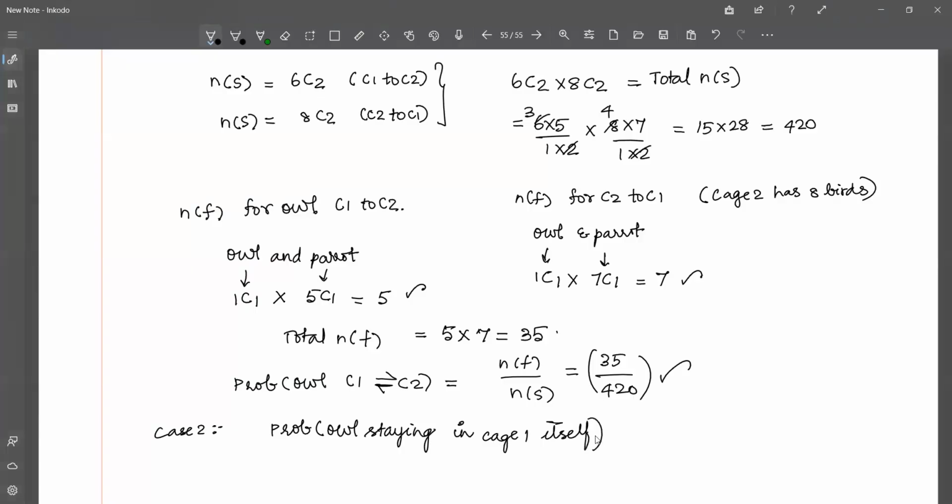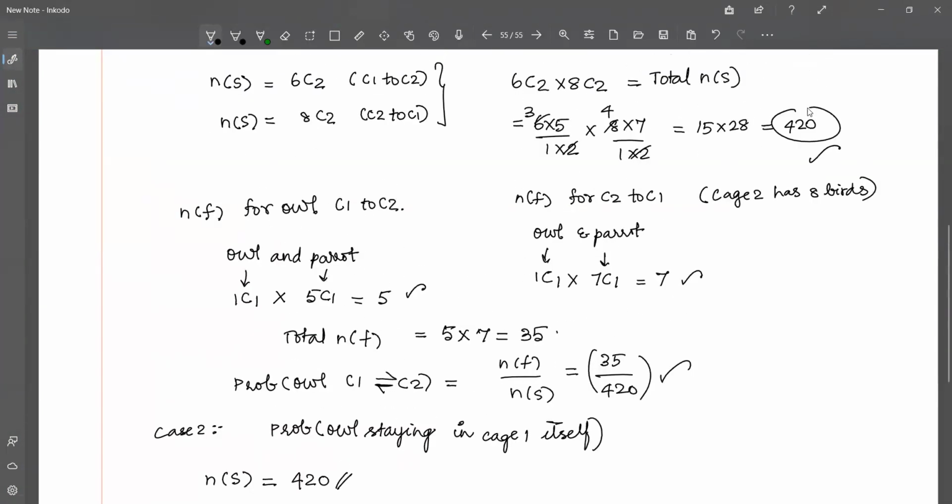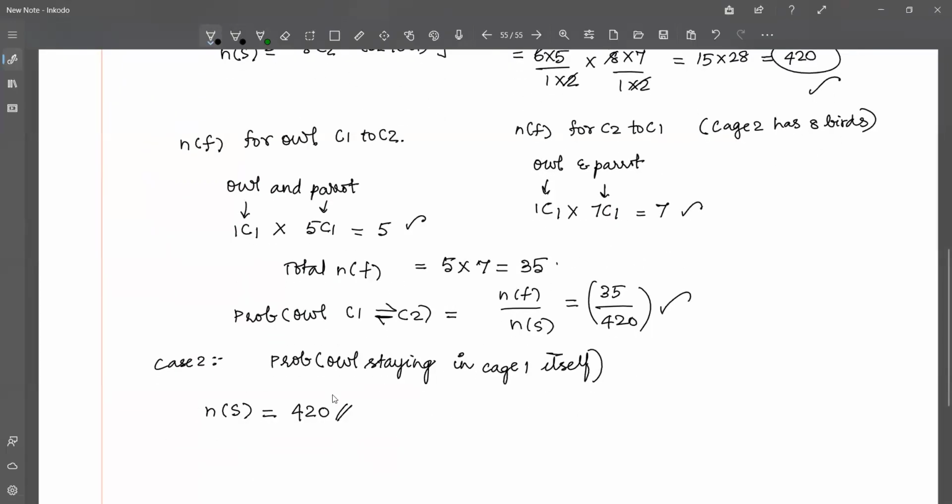For that to happen, the number of total sample space is not going to change. It is the same 420. So I'm not going to change that. It is the same 2 birds flying from cage 1 to cage 2 out of total 6 birds, and 2 out of 8 birds flying C2 to C1. So it is going to be the same number as the previous case. So 420, this is not going to change. What is going to change? The number of favorable outcomes is going to change.